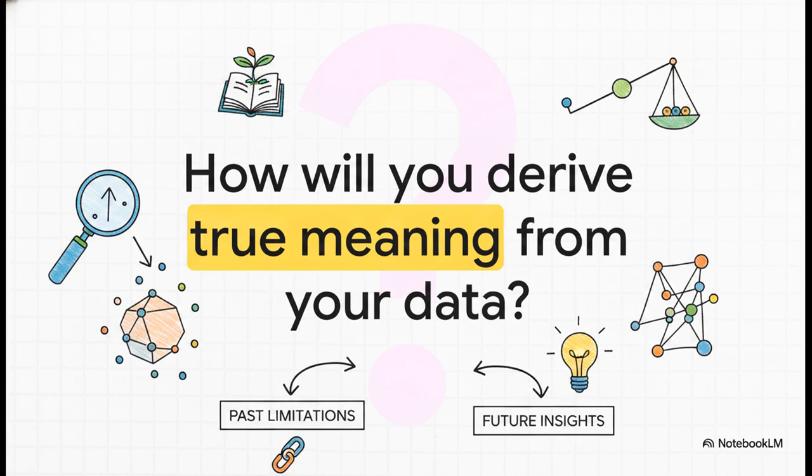I want to leave you with this final thought. Science is all about growth, change, and adapting to better evidence, right? So now that you know the hidden history and the very real limitations of the past, how are you going to adjust your own analytical practices? As we move beyond the accidental standard of 0.05, how will you derive true, multifaceted meaning from your data for the future of science? Think about it.